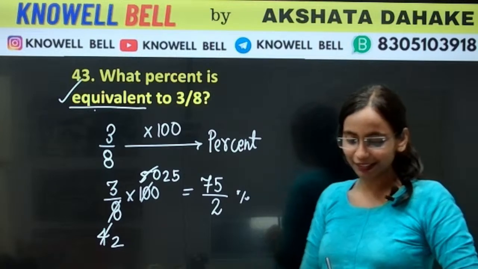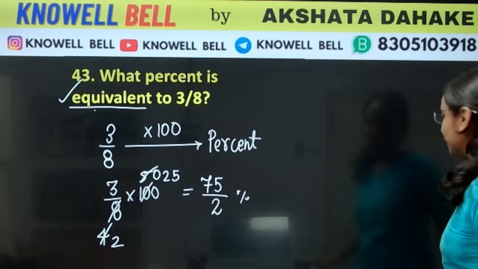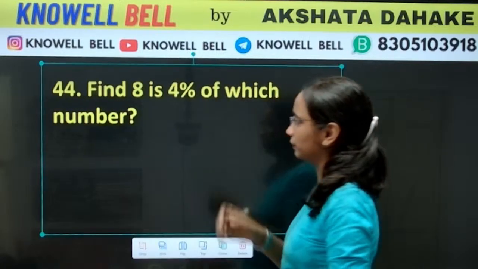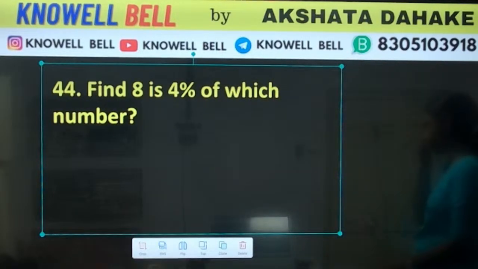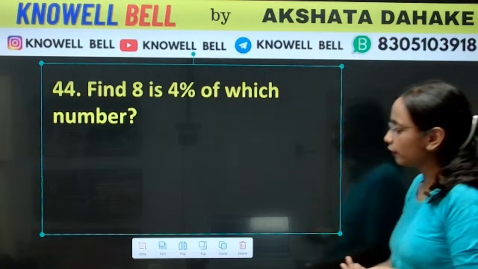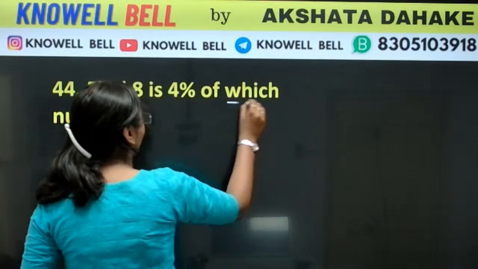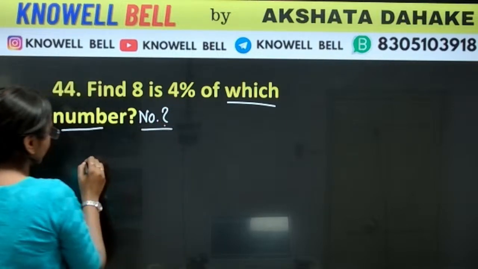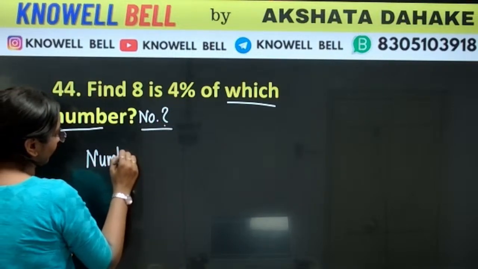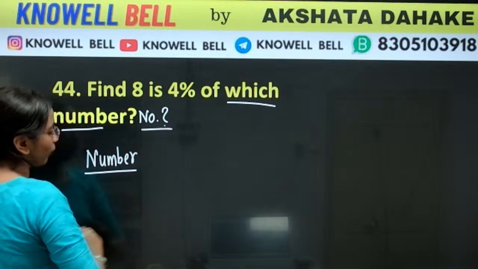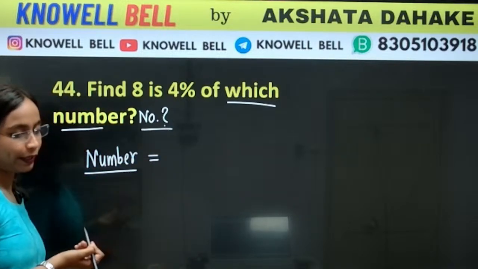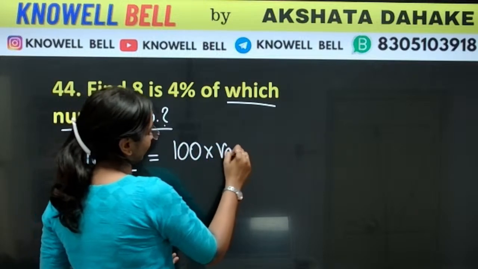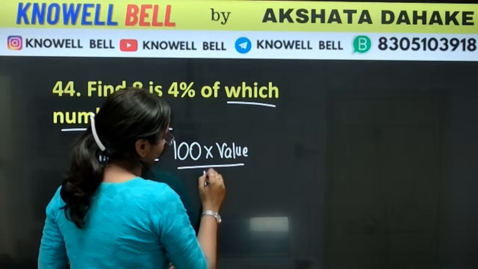Okay. 75/2 is right. Okay, the next question number 44. Find 8 is 4% of which number? Find out 8 is 4% of which number? What we have to find here? We have to find out the value of number. Which number? हमको क्या find करना है? We have to find out number. So, what was the formula of finding number? Number हम कैसे find करते थे? What was the formula of finding the number? In order to find number, what we had to do? The formula was 100 multiplied by given value divided by percent.